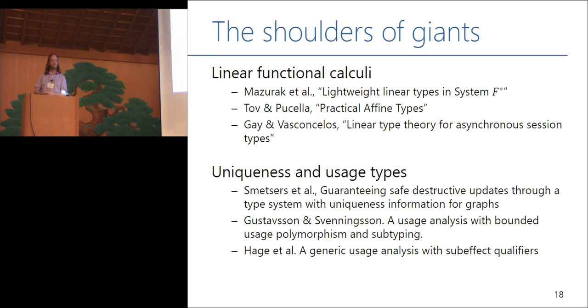It follows this intuition that basically a sum, for example, is only as linear as its arguments, or is only as unrestricted as the component types. So I haven't told you anything about those things. You can do them in Quill, but that's handled in this as well. The real difference between this approach and those calculi, besides the choice of qualified types, is the treatment of functions. There's also this work by Simon and Vasconcelos, which is mostly about session types, but incidentally treats linear functions with a bit of subtyping.